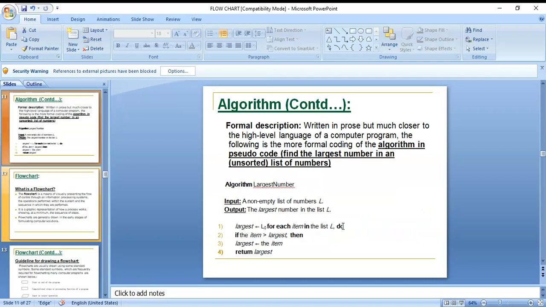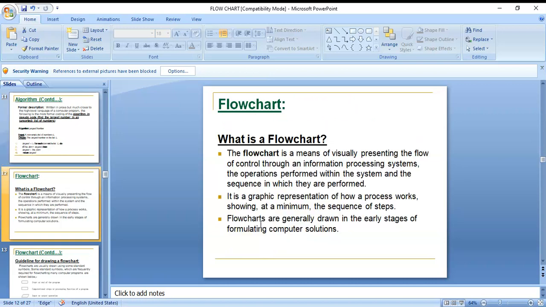And here you can also see the starting number. You can assume that the list of numbers starts with L0 and the last number is Ln minus 1. Those are the numbers. You compare L0 with L1, L2, like that up to Ln minus 1, and then you easily find the largest.